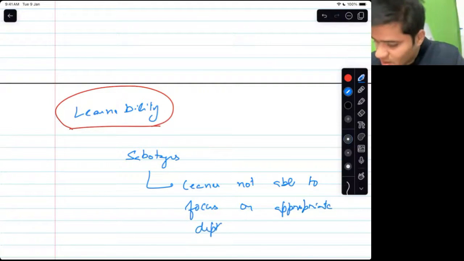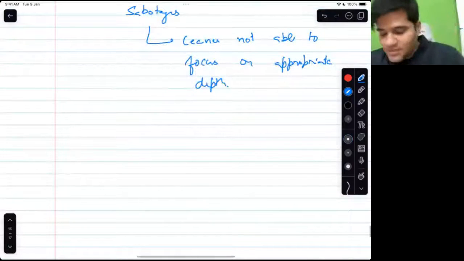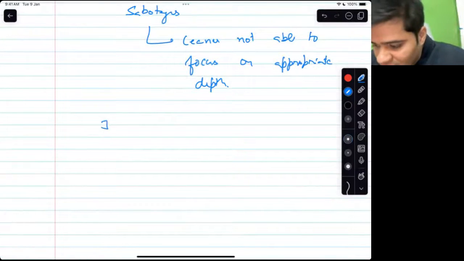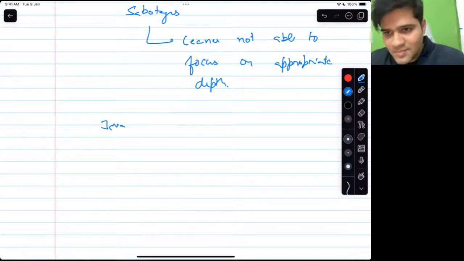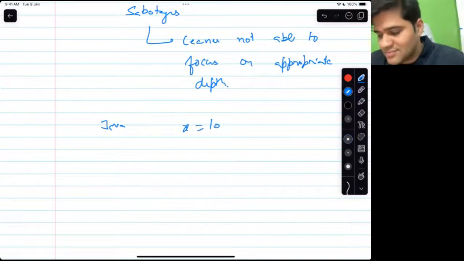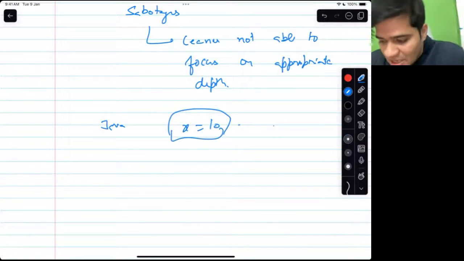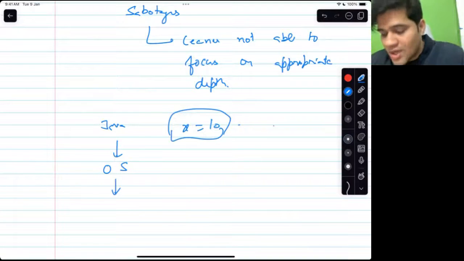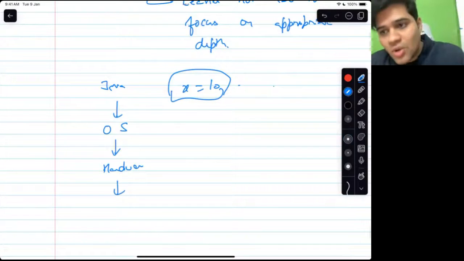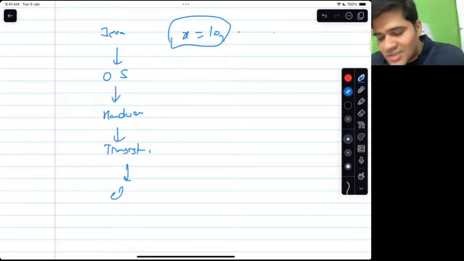Which means what? So, for example, when I am coding in Java, and I am saying x equal to 10, and this is getting stored in the computer, at that time, I will not worry that this Java is running on my operating system, which is running on a hardware, which is actually working on transistors, which is using electrons.